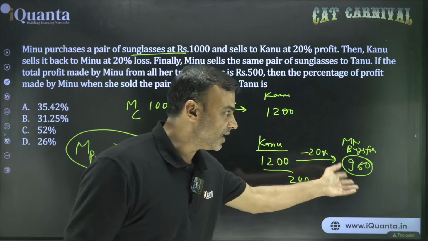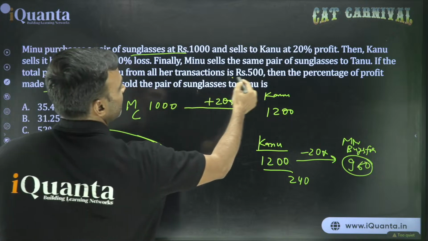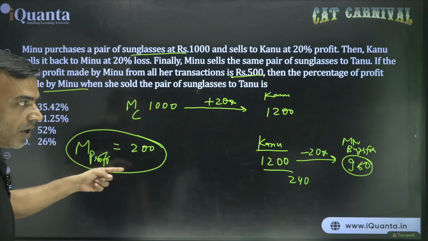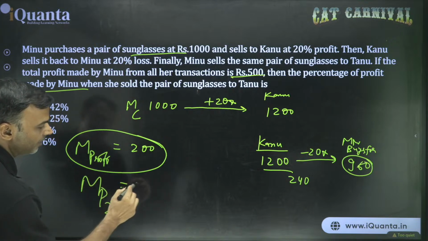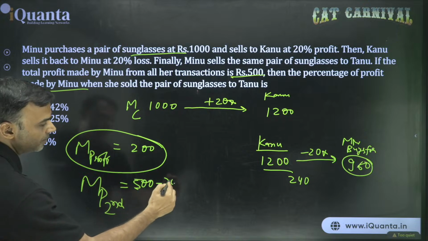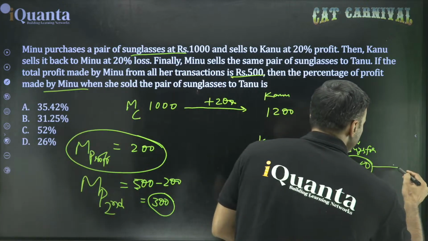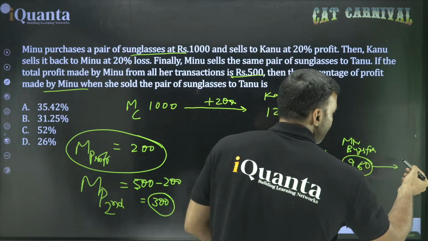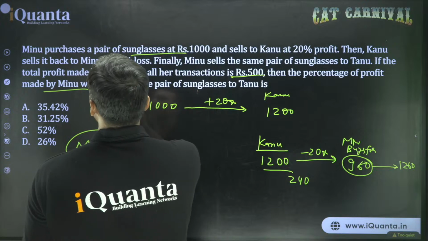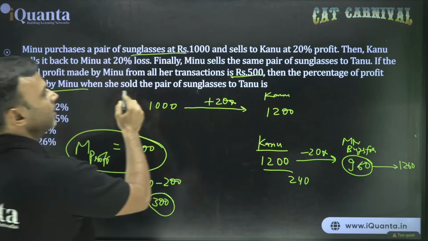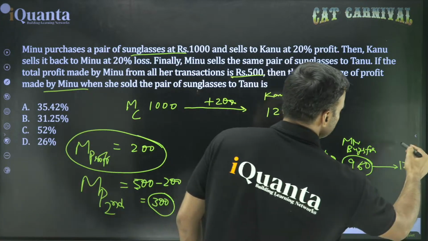जो Meenu ने कितने में खरीदा? 960 में. अच्छा. Further it says the total profit of Meenu is 500. She has already made a profit of 200. That means Meenu's profit in the second transaction should be 500 minus 200, which is 300. वो कहाँ से आएगा? That 300 should be by further selling it. So now Meenu should sell it for 1260 to whomsoever. That doesn't matter. कोई भी हो, कौन है वो? कहीं पे तो दिया होगा. तनु and अच्छा वापस से तनु को ही सेल किया, ठीक है.